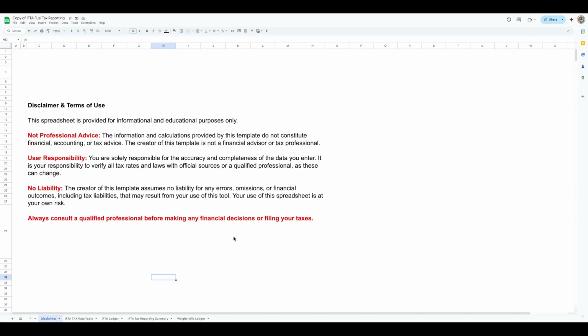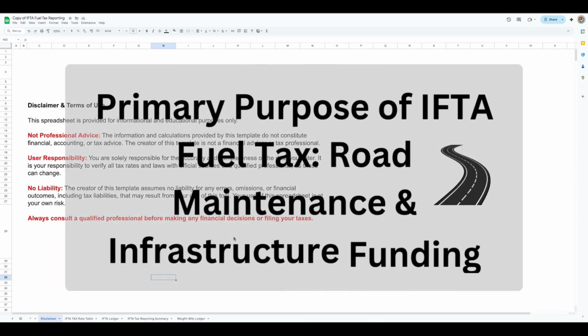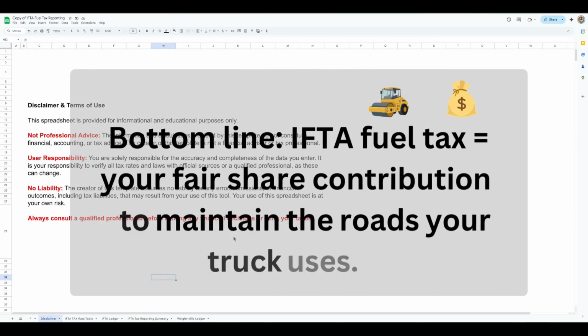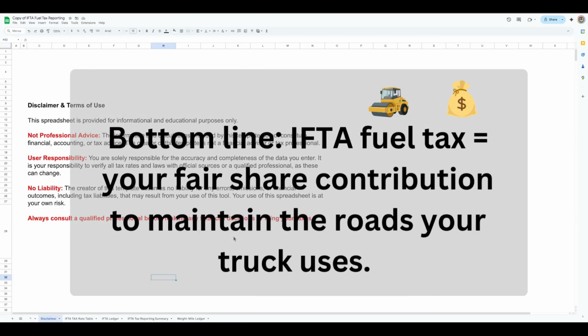Instead of filing separate fuel tax reports for every state you drive through, you just file one IFTA report through your base state. And that single report breaks down your miles driven and fuel purchases by state, so fuel taxes are distributed correctly to each jurisdiction.